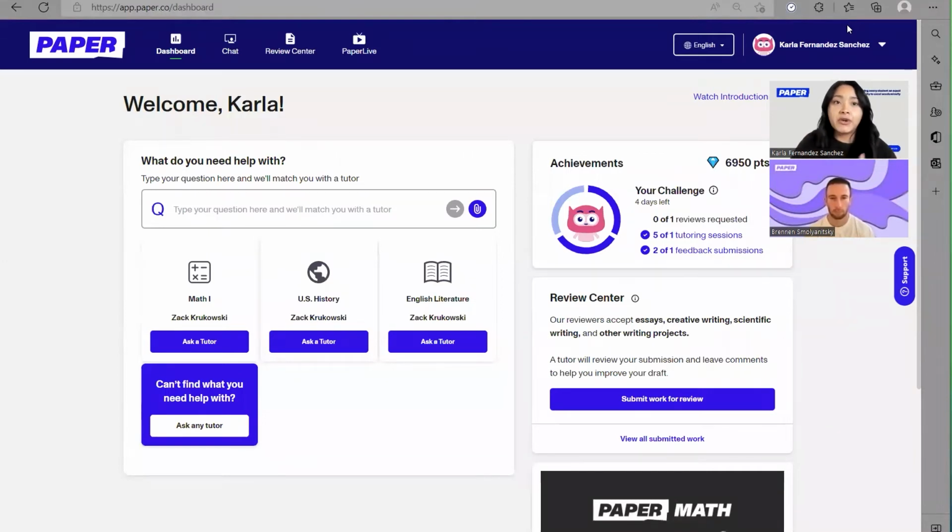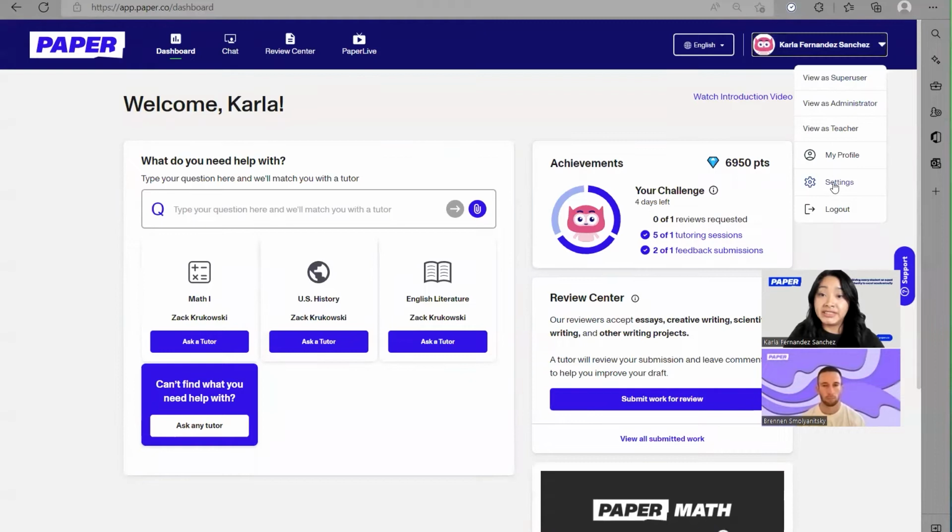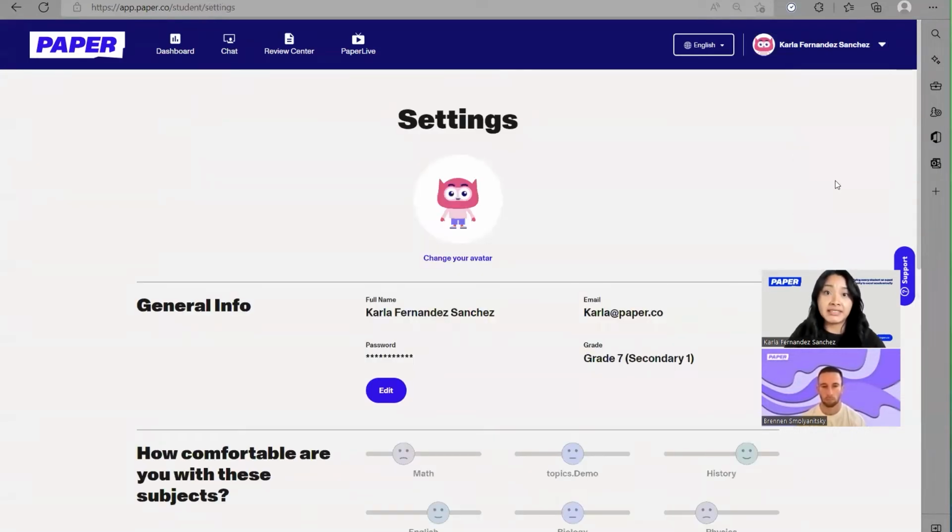Now we're going to go through some of the very useful tools that we have here in the dashboard for your student. The very first one is going to be the profile. We can't see it because I've already logged in before, but as soon as your student first logs in, they're going to be able to complete their student profile. That means they can personalize it and answer key questions that are going to be super helpful when they're reaching out for help. We can access it by going to settings, so they can make edits to what they first selected when they first logged in.